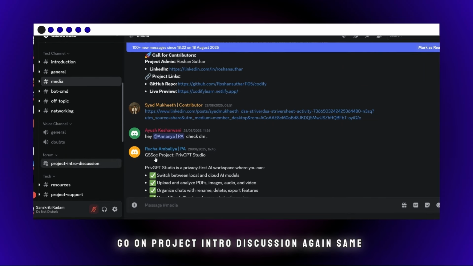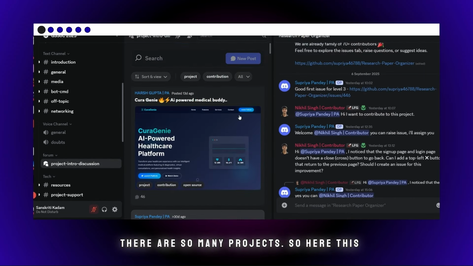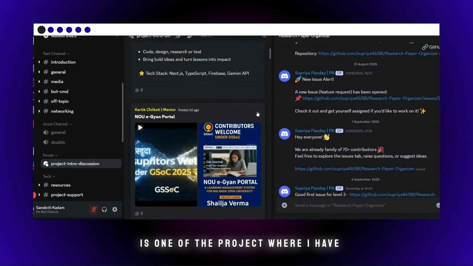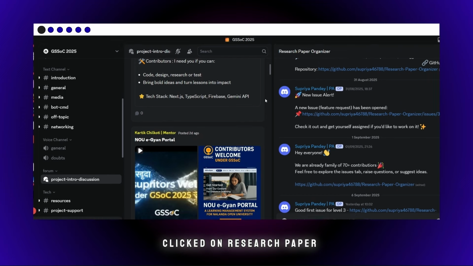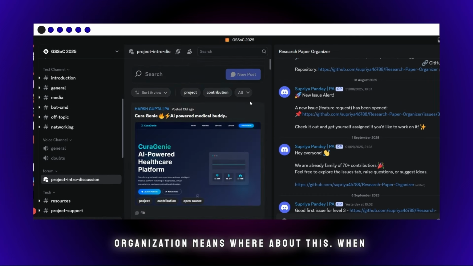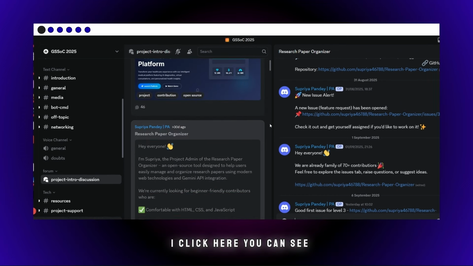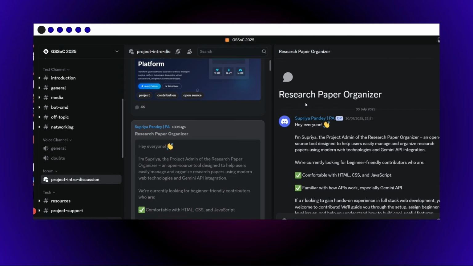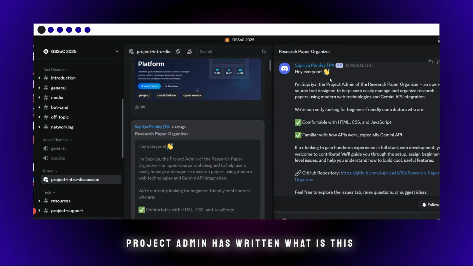If you go on project intro discussion, again it is the same, there are so many projects. Here is one of the projects where I have clicked. Research paper organizer. When I click here, you can see the research paper organizer. A project admin has written what this project is about. These are the tech skills, and if you're interested, you can go to this GitHub repository and explore.